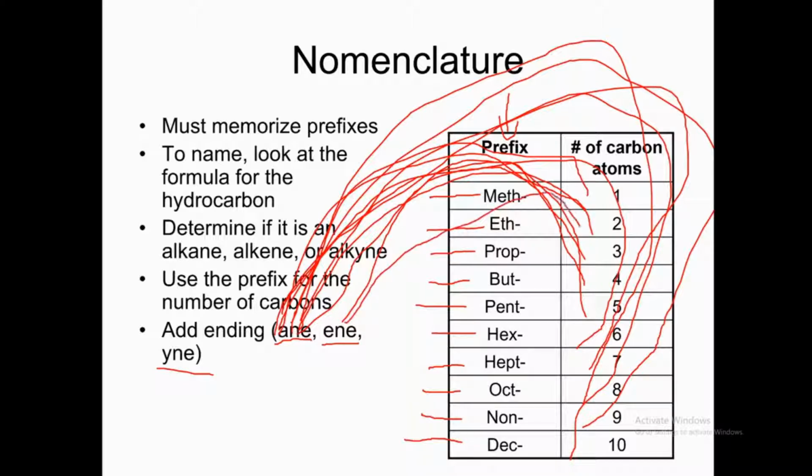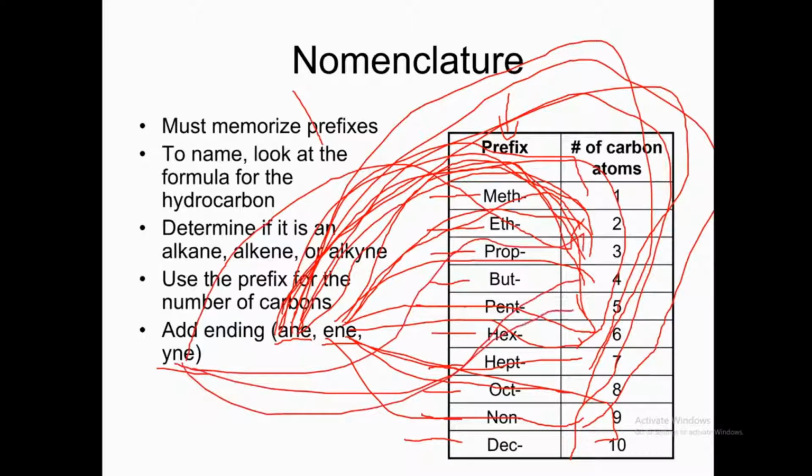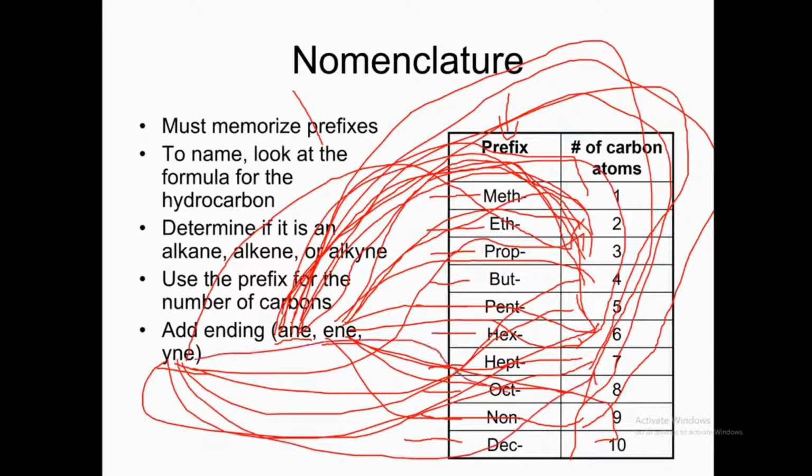So this is ethene, propene, butene, pentene, hexene, heptene, octene, nonene, and decene. Similarly for alkynes, alkynes also start from carbon 2: ethyne, propyne, butyne, pentyne, hexyne, heptyne, octyne, nonyne, and decyne.